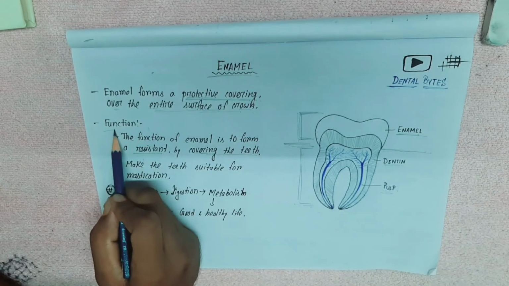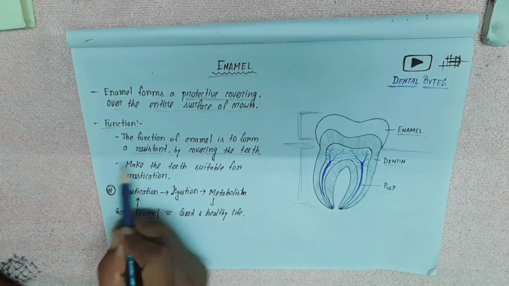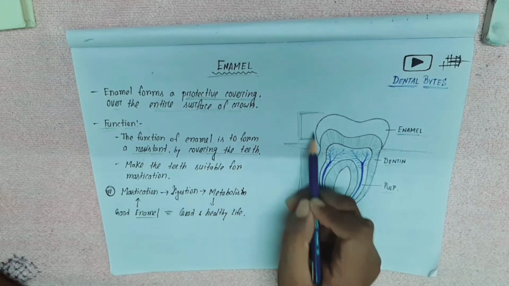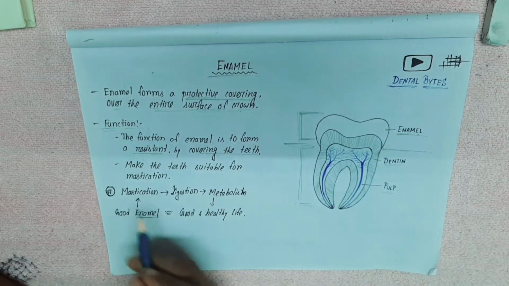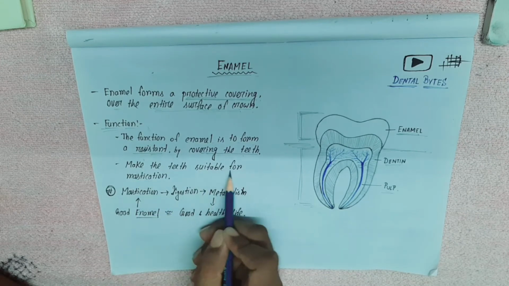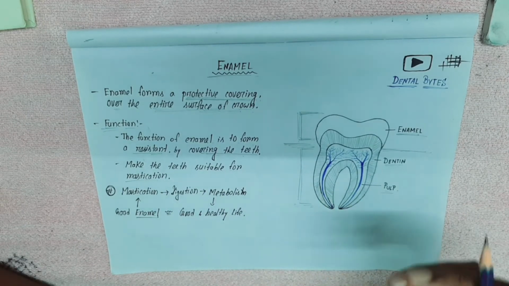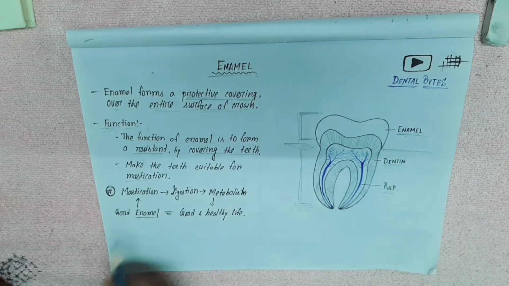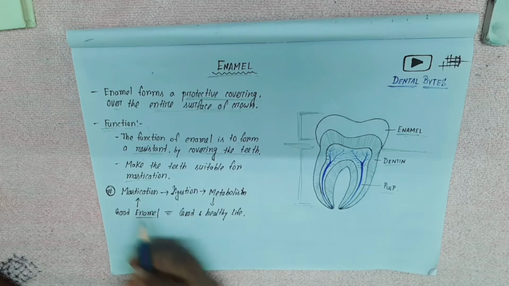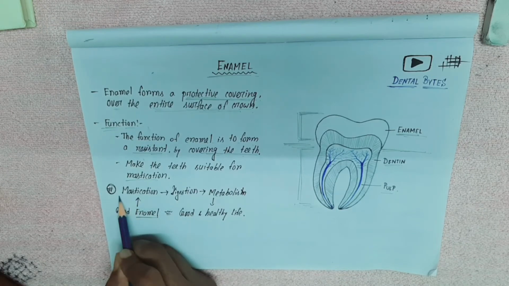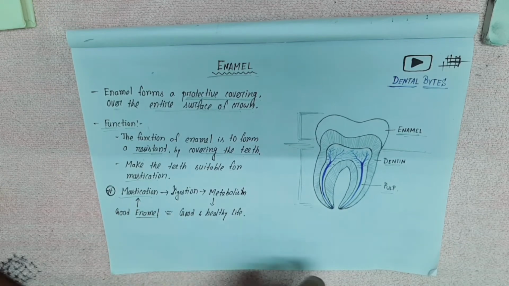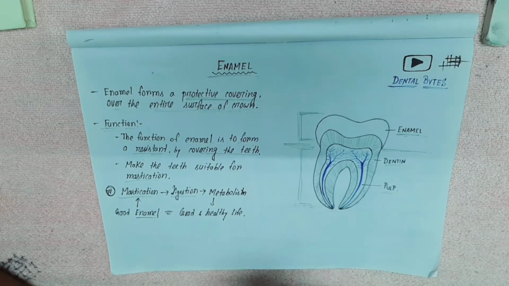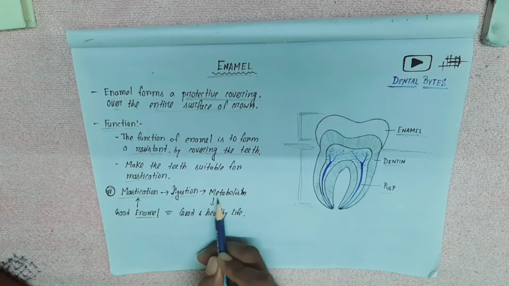Then if we discuss the functions of enamel, the function of enamel is to form a resistant covering over the teeth. Another is to make teeth suitable for mastication, so enamel also helps the teeth in mastication. These are the basic functions of enamel. Now, if there is good mastication, there will be good digestion. If we have good digestion, there will be good metabolism in our body.